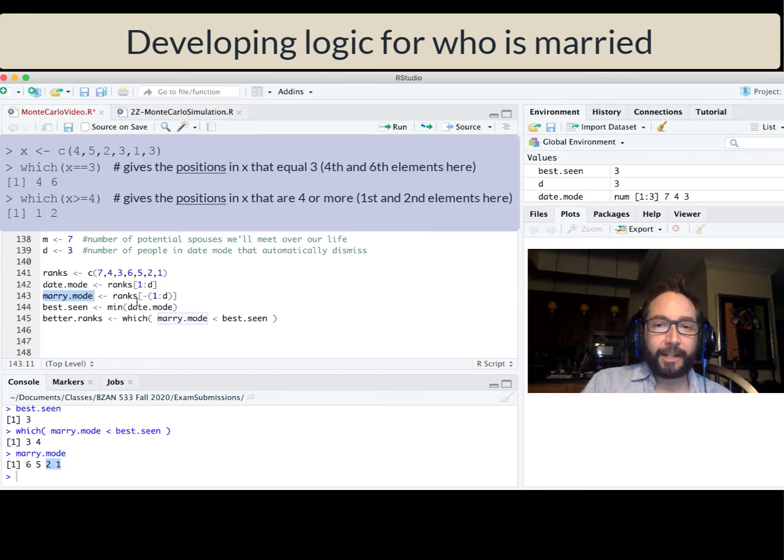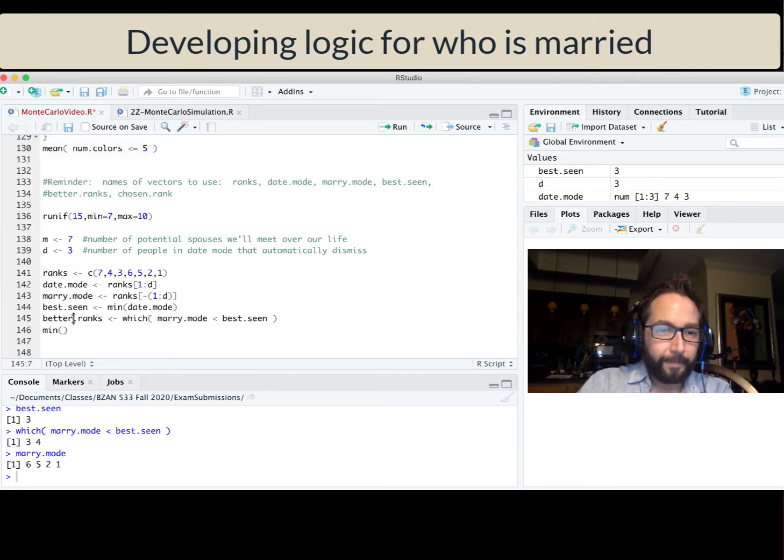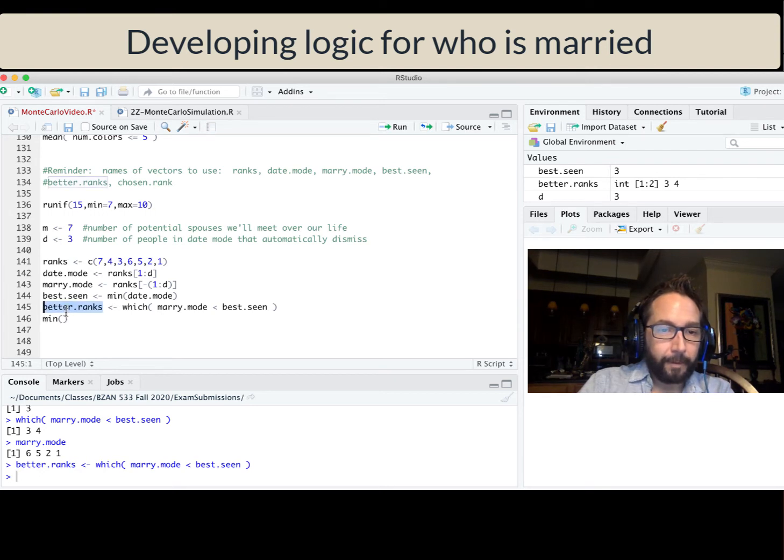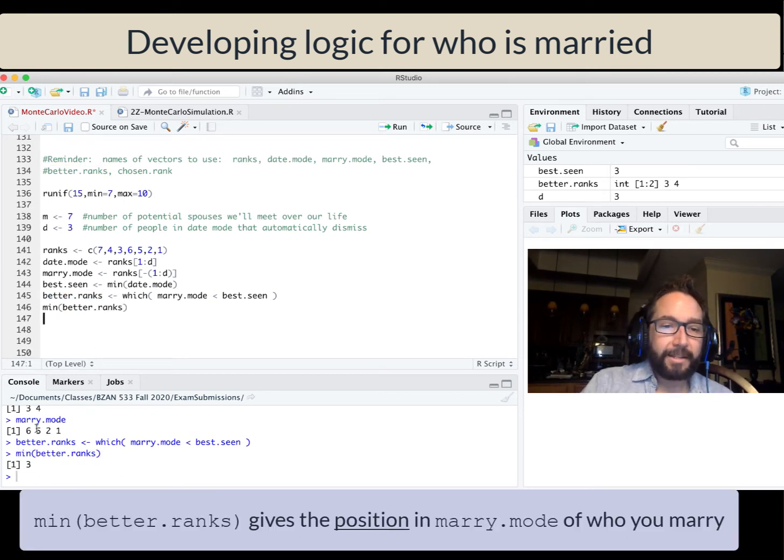And so the person that I'm going to propose to is the first one of these. In this case, there's actually 2 elements of Mary mode that have ranks that are better than who I saw in date mode. I'm going to send that proposal out to this second to last person, the one ranked 2, because that's the first one that I run across who's better than everyone in date mode. So what I can do is I can say, okay, if I look at the minimum of better ranks, that tells me that the third element of Mary mode is the person that I'm going to propose to and marry.